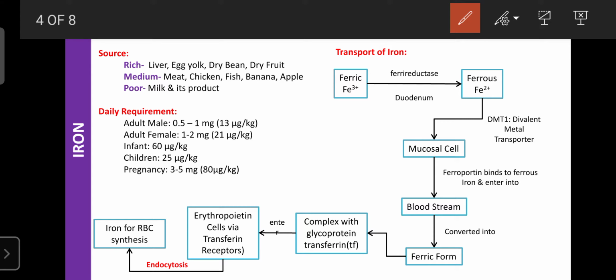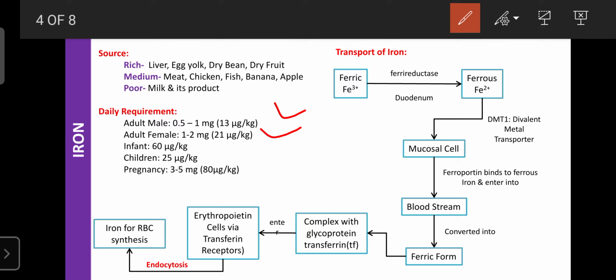Regarding the daily requirement, in the adult male it is 0.5 to 1 mg, or 13 microgram per kg. Adult females require more than males, that is 1 to 2 mg, or 21 microgram per kg. Infants require 60 microgram per kg as compared to adult males and females. Infants require more because of the developing stage. They need development of bone, development of organs, enlargement of organs, and increase in size.